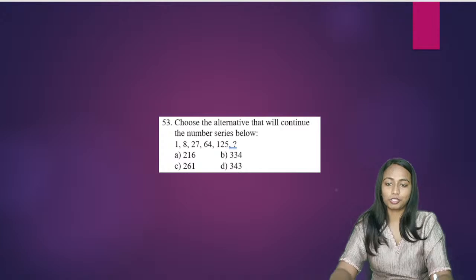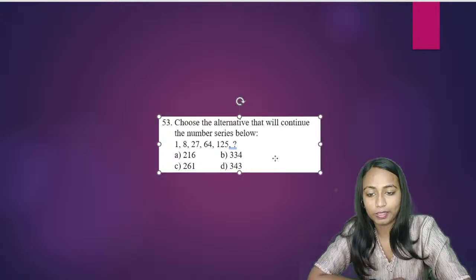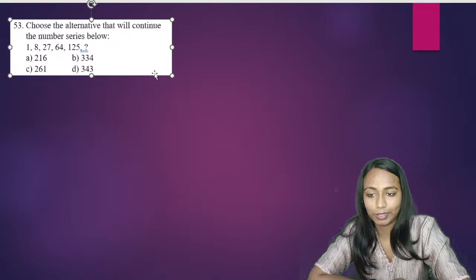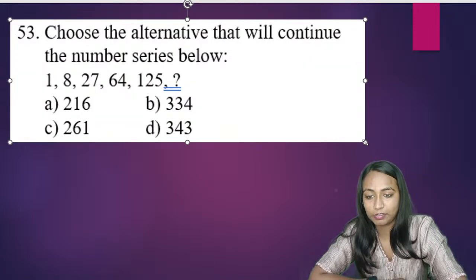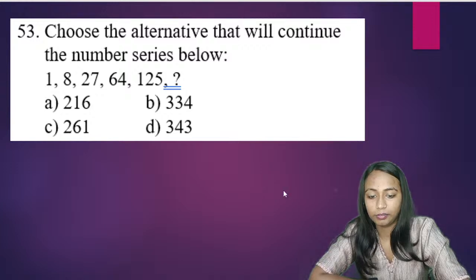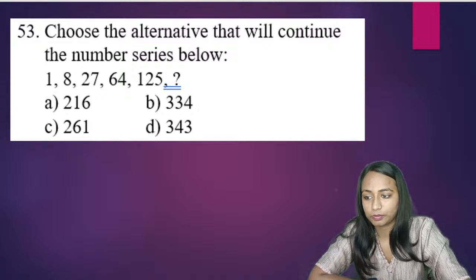Similarly, the next question: choose the alternative that will continue the number series 1, 8, 27, 64 and 125. The options are 216, 334, 261 and 343. What will be the correct answer for the question?